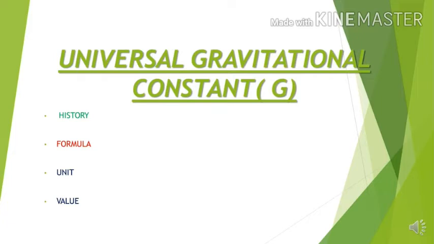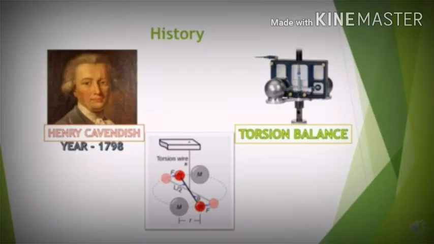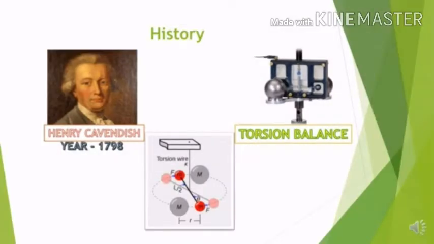But now, after a wait of 112 years, Henry Cavendish, a British scientist, found the value of the universal gravitational constant as shown in the picture. In 1798 he was able to do so. Now how was he able to do so? With the help of a very complicated torsion balance, which has been shown there, and one diagrammatic picture is also shown there. With the help of that he managed to find the value of the universal gravitational constant.